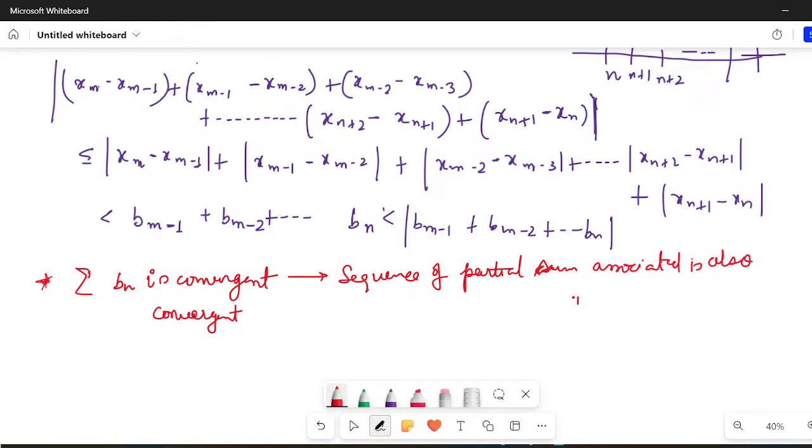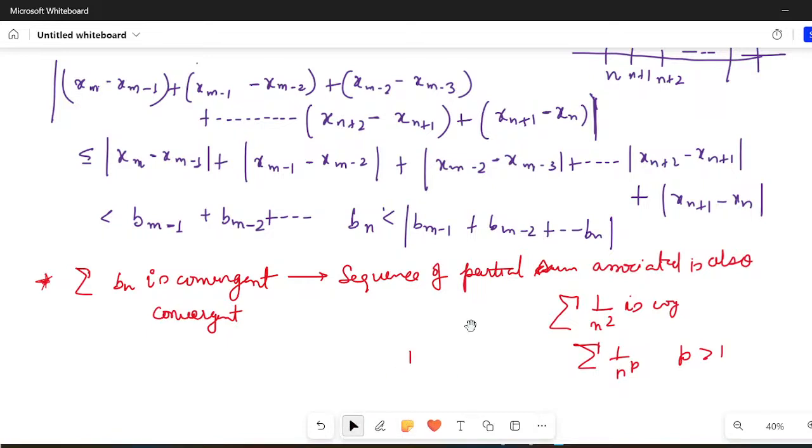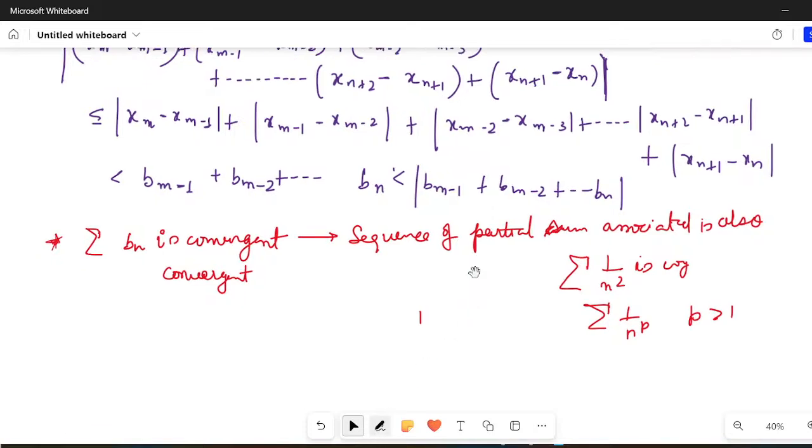So for example, you know from your BSc that summation 1 upon n square is convergent. You know that summation 1 upon n to the power p is convergent if p is greater than 1. If p is equal to 1, then it is divergent, and if p lies between 0 and 1, that is also divergent. Overall, just remember that if summation Bn is convergent, then the sequence of partial sum associated with it is convergent. What does it mean?